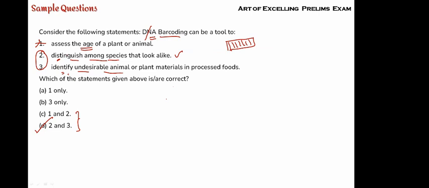So we saw the first step is we go with the choice. Second step, we go with the keyword. Third step, we try to understand the word and fit it with common sense. We know what barcoding is, so we do it. For different types of questions, we try to solve in different manners. There are n number of methods because questions differ. There is no hard and fast rule that one method will apply to everything. There is no tailor-made method. Every question can be solved in a different method. But the basic steps will be the same: identifying the keyword, identifying how the option works, comparing the statements between 1, 2, 3, and so on.